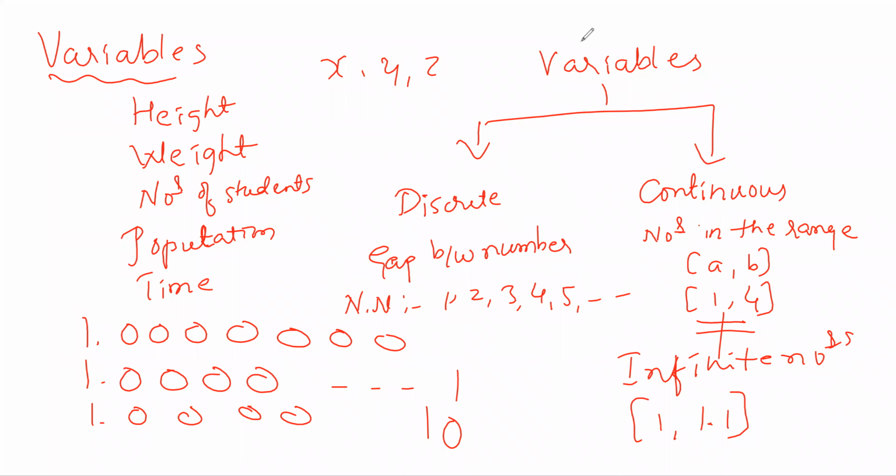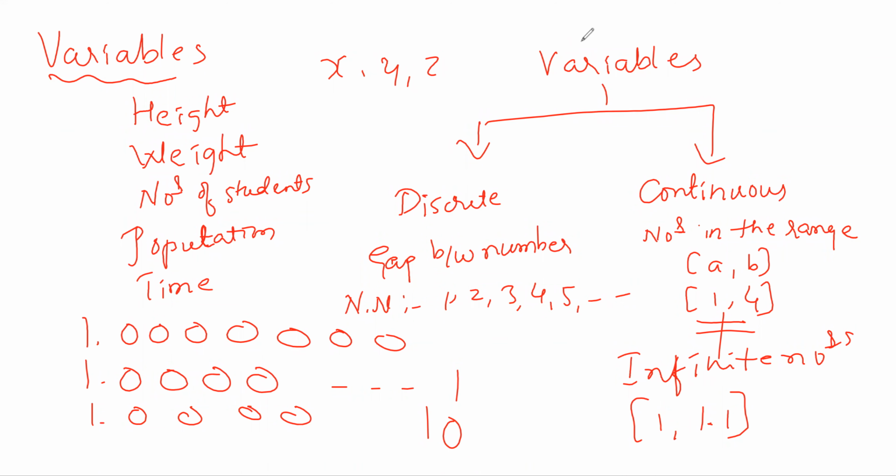Discrete, sir. Is it possible to have a height of 5.85? Continuous, sir. Continuous, right? If it has only natural numbers, then we can say that it is a discrete variable. Height of the person will definitely have some decimals, so that's why we can say that it is a continuous variable.